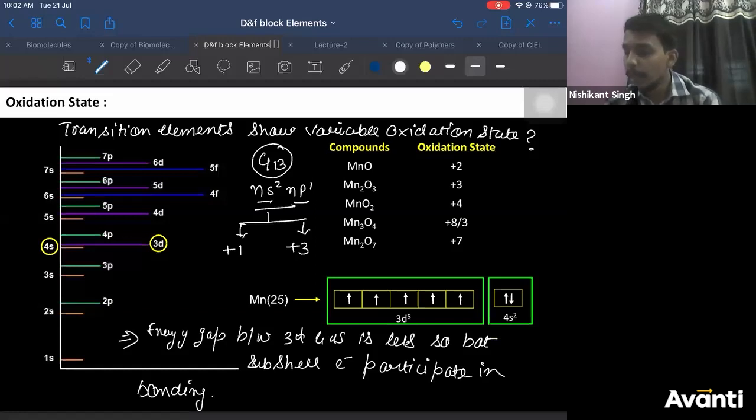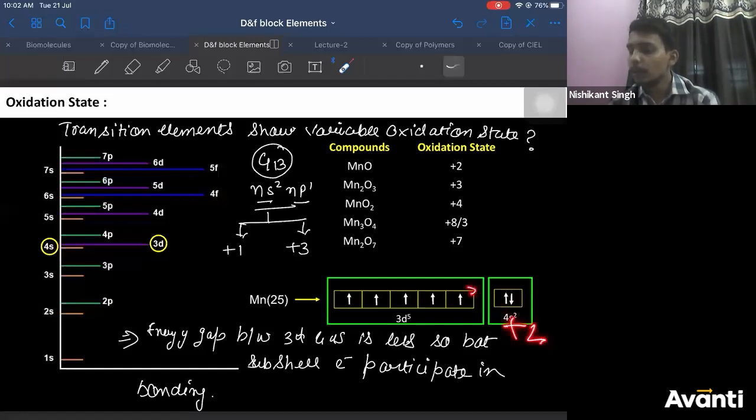For example, manganese can show +2, +3, +4, +7. It can even show fractional oxidation state. So manganese can show variable oxidation state. Why? See this carefully. If it loses only the 4s electrons, then it will show +2.